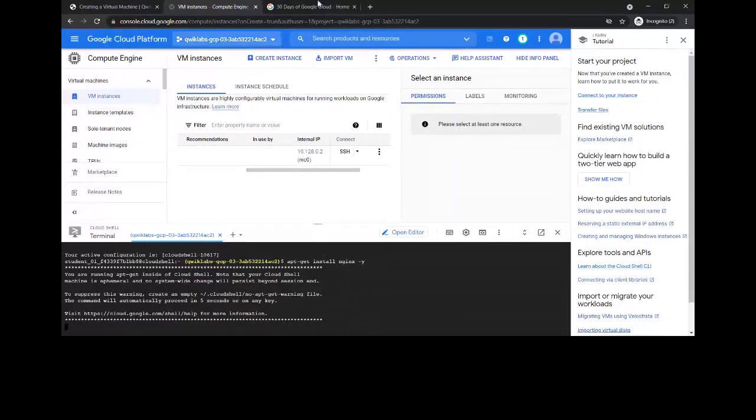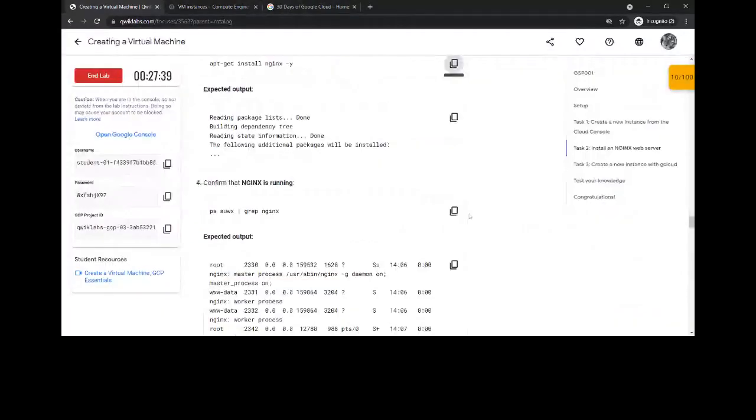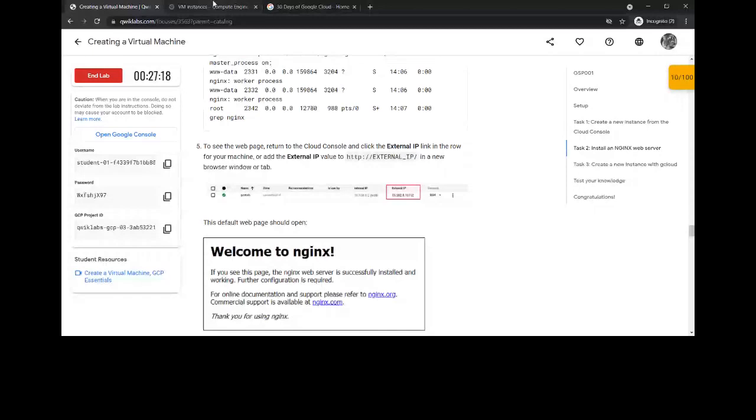So now I think it has been installed. For confirmation and evaluation, you need to run this command to check whether Nginx is running or not. So what was the expected output? Yeah, it is running. If it is running, you will be able to see the external IP which is present over here. See, I've got the external IP which was not present before.